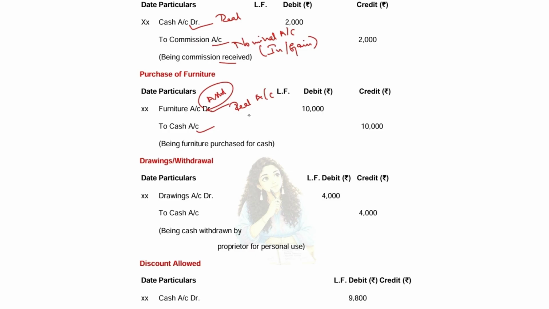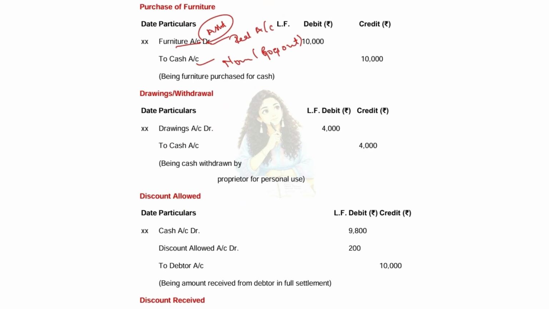What comes in? Furniture. So you are debiting furniture. What goes out? Cash. So credit cash. Okay. I think you became familiar with the cash entry. Cash is a real account: debit when it comes in, credit when it goes out.